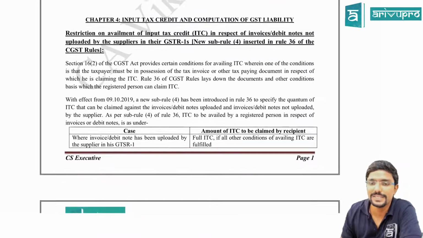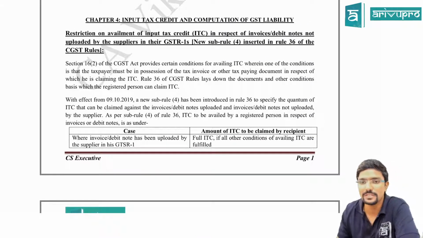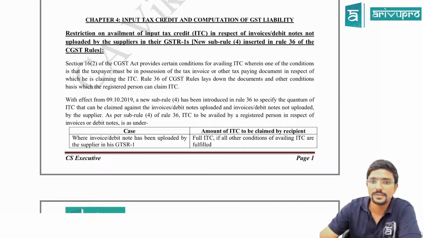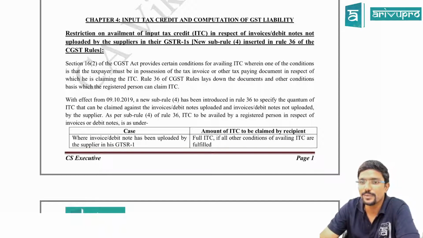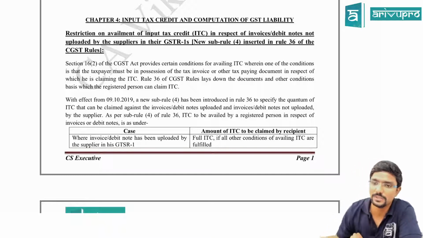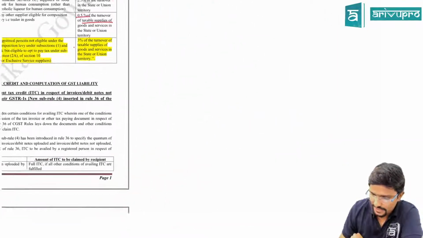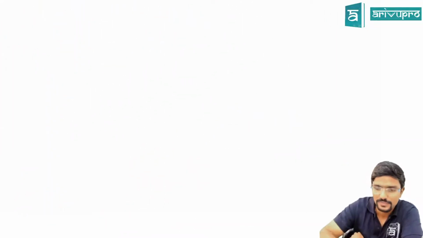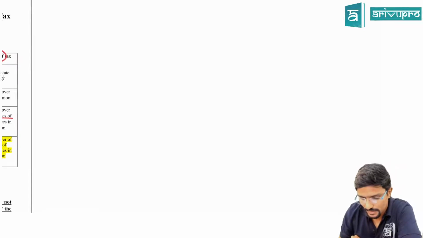Now, the next amendment, a new provision, is with respect to input tax credit and computation of GST liability. Restriction on availment of input tax credit, ITC, in respect of invoices and debit notes not uploaded by the suppliers in their GSTR 1. A new sub-rule 4 is inserted in rule 36 of the CGST rules. So what it is, I will explain here in simple terms. Listen carefully.